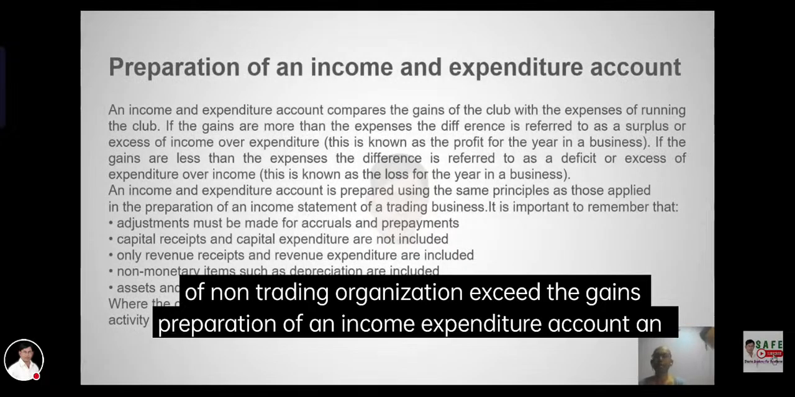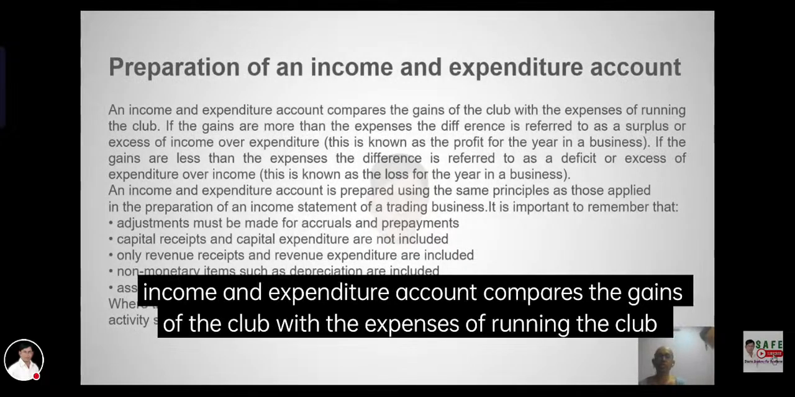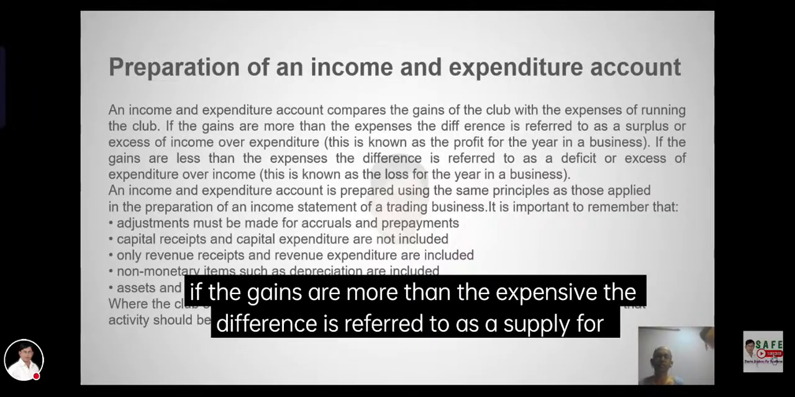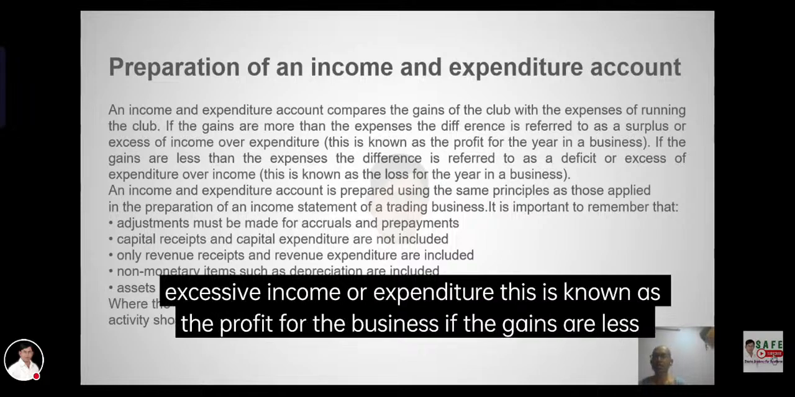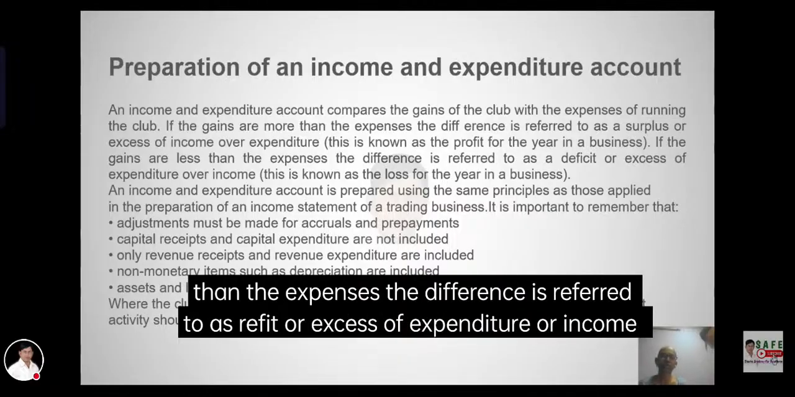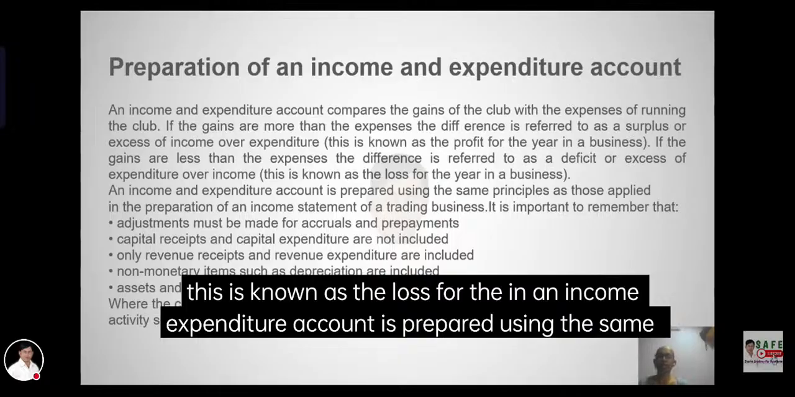Preparation of an income and expenditure account. An income and expenditure account compares the gains of the club with the expenses of the club. If the gains are more than the expenses, the difference is referred to as the excess of income over expenditure. This is known as the profit for the area. If the gains are less than the expenses, the difference is referred to as the excess of expenditure over income. This is known as the loss for the area.